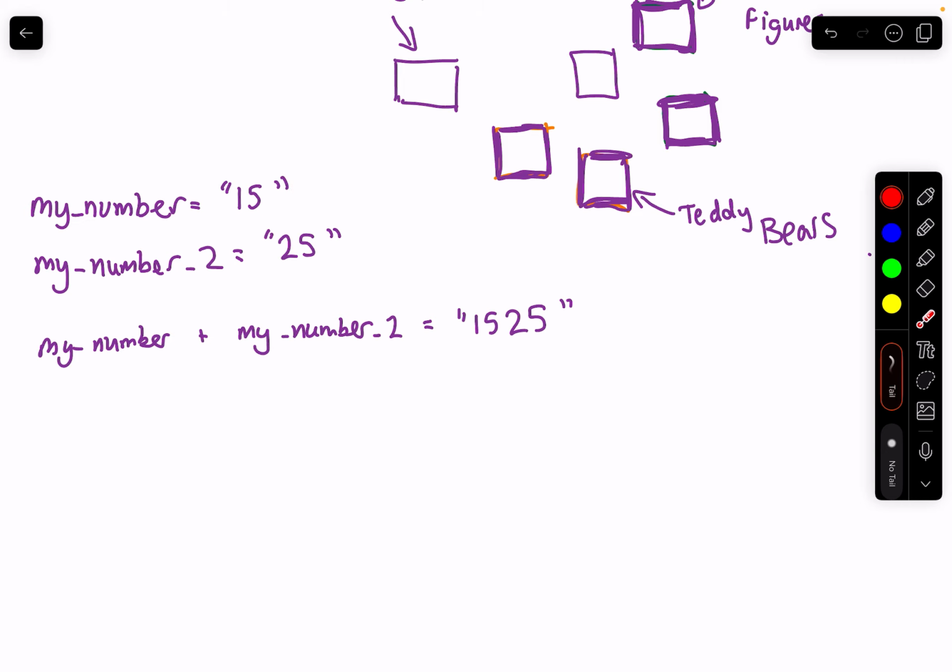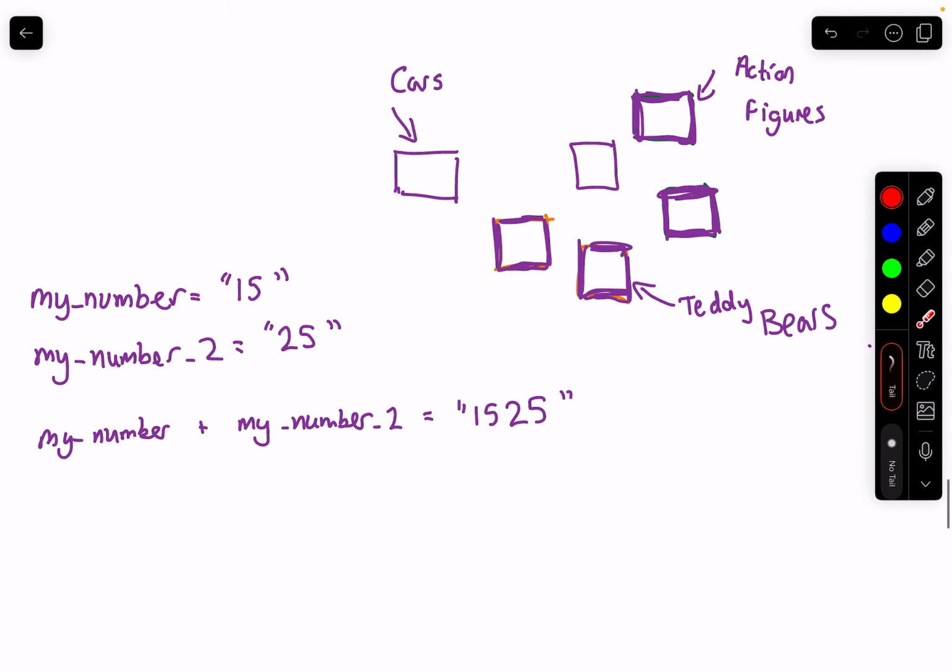So if you want to calculate the number correctly, we need to convert it, like with our example of the toy cars, action figures and teddy bears. We need to convert my number and my number 2 to be integers or floats, because we are working with numbers and trying to calculate their sum.